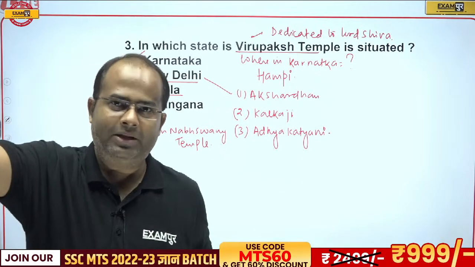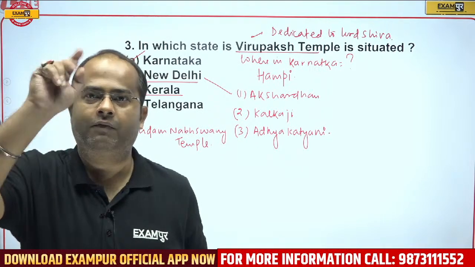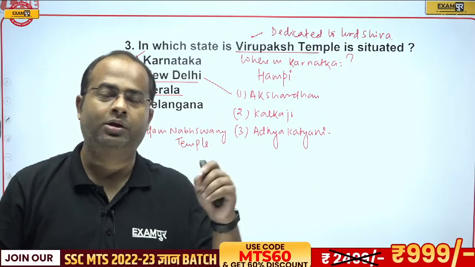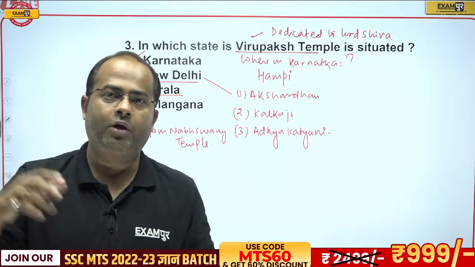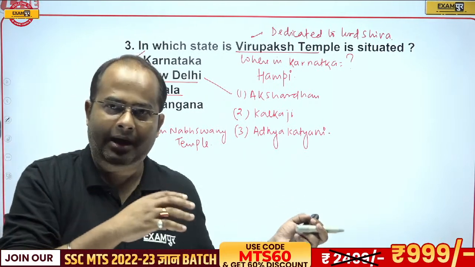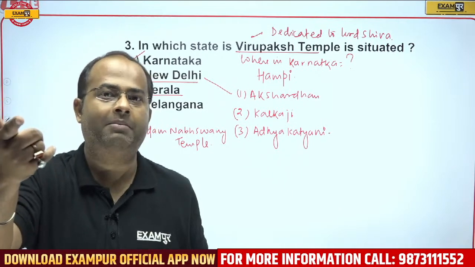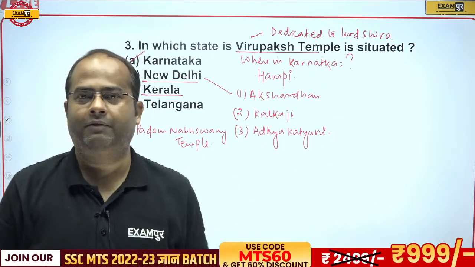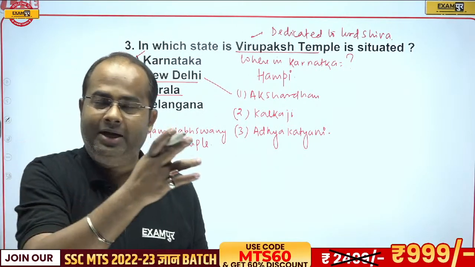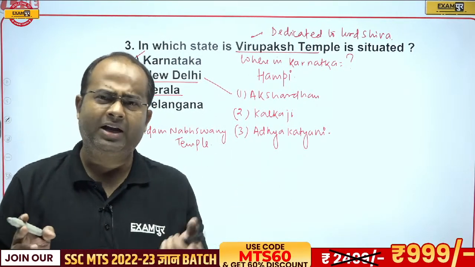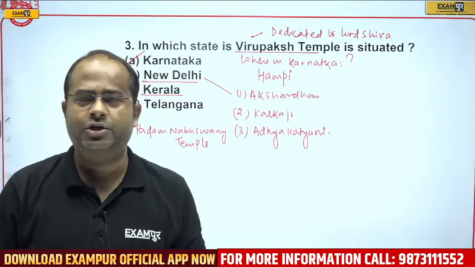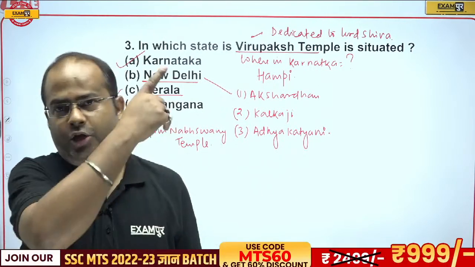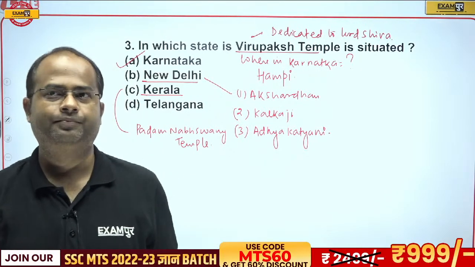So maximum temples are of Lord Shiva or Lord Vishnu, because the Bhakti movement started in South, and I have already told you that from South it came to north by the effort of Ramanand. The Bhakti movement started in South India around the 7th to 8th century. Therefore, maximum temples of Lord Shiva and Lord Vishnu, you will find in the South region.